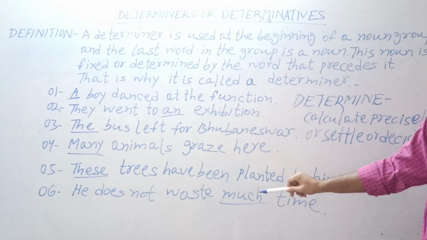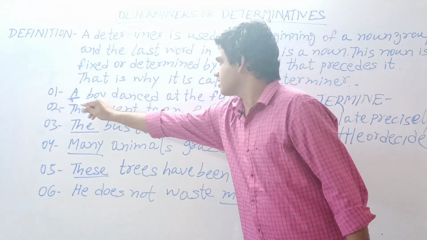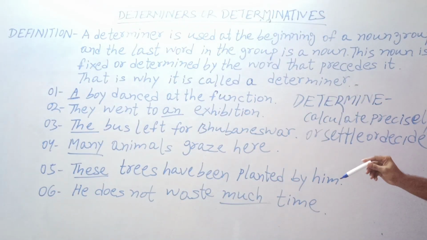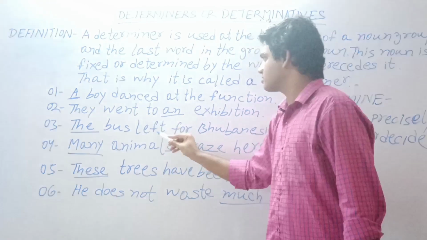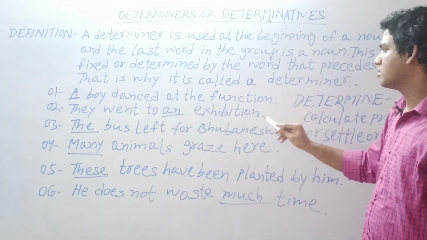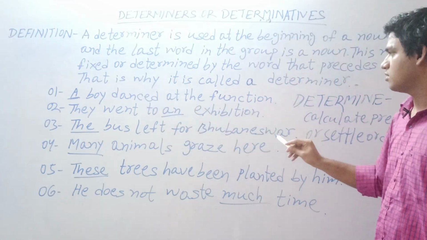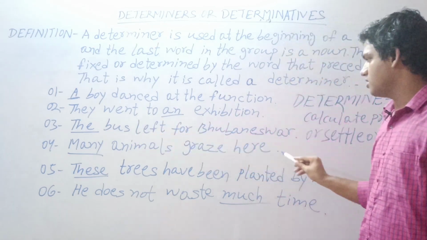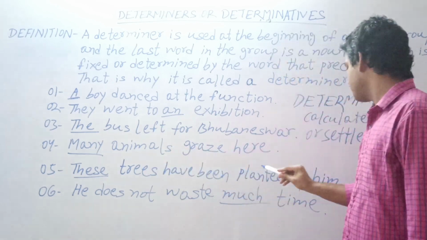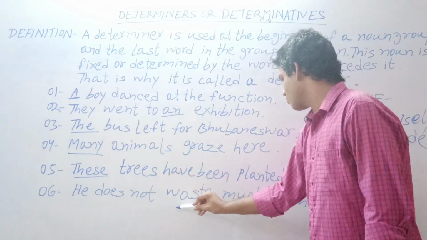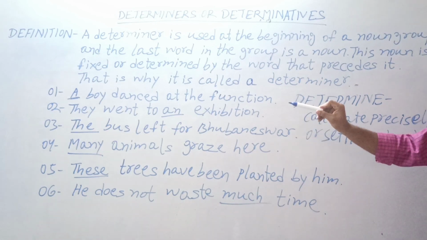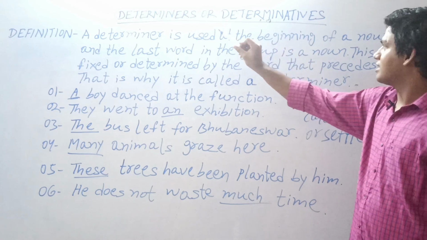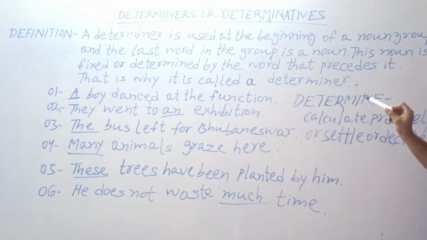Look at the following sentences. The underlined words in the sentences written above are all determiners. A boy danced at the function. They went to an exhibition. The bus left for Bhubaneswar. Many animals graze here. These trees have been planted by him. He does not waste much time. So the underlined words are called determiners or determinatives.